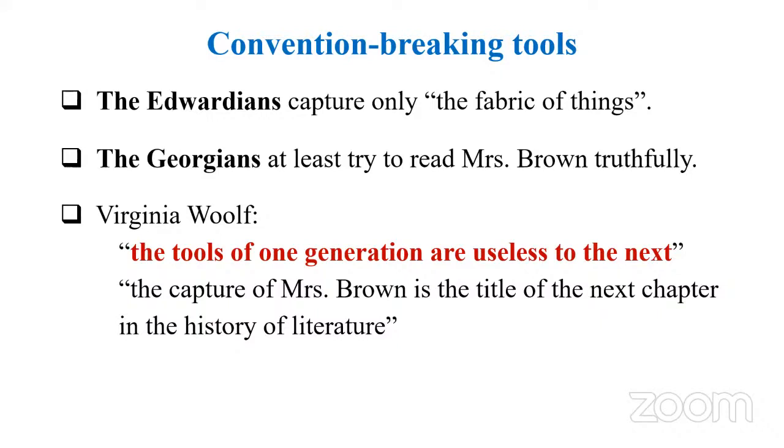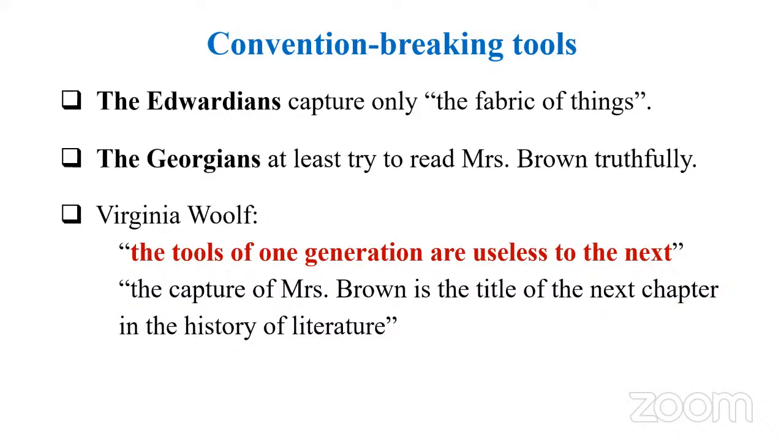So she concludes, the tools of one generation are useless to the next generation. And the capture of Mrs. Brown, capture in the sense of how they are going to capture the soul, like Russian writers, is the title of the next chapter in the history of literature. So we can consider this essay as a kind of defense of modernist writers, and also a kind of manifesto of modern literature in Britain.